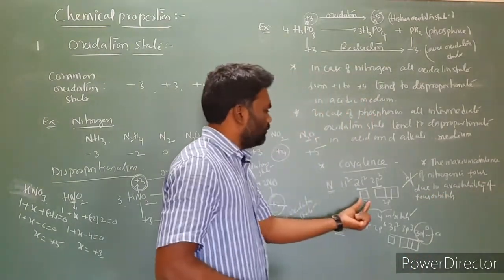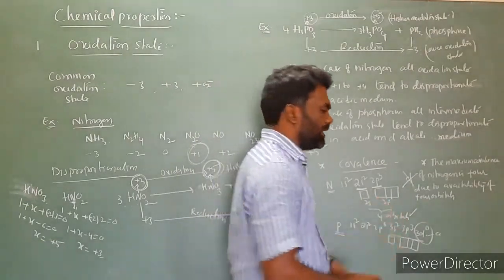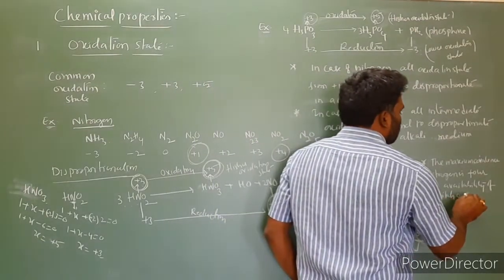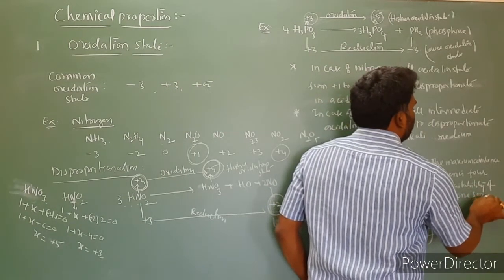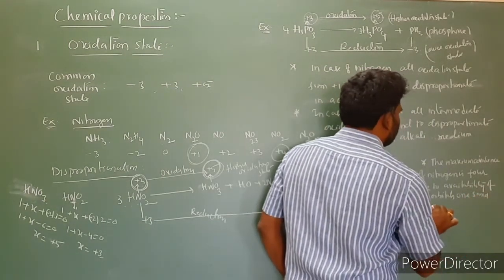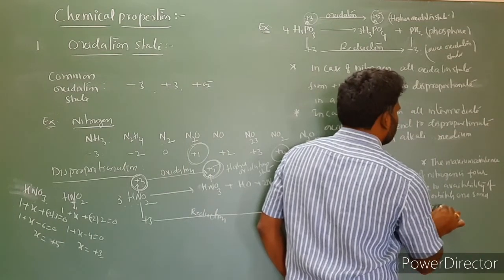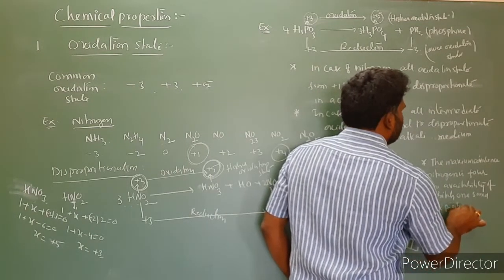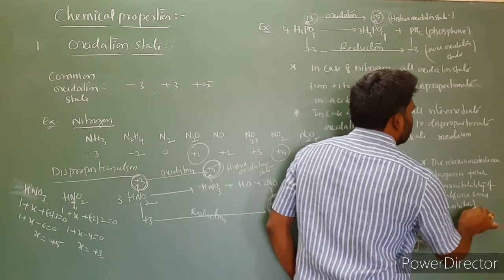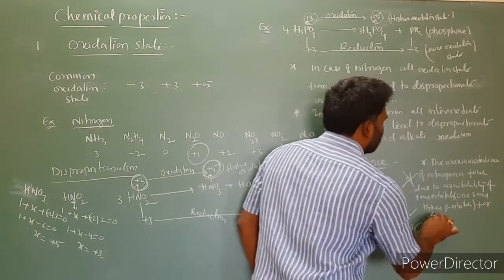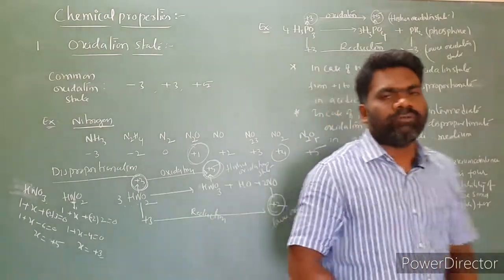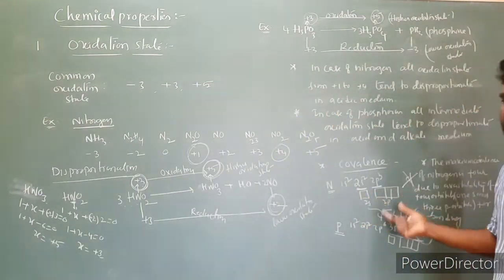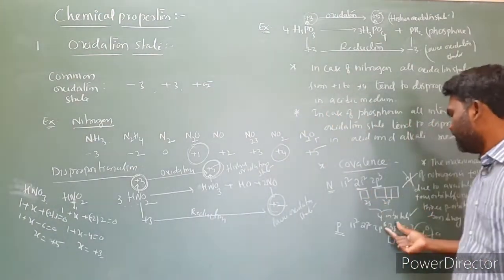What are they? One s orbital and 3 p orbitals for bonding. Only one s orbital and 3 p orbitals are available for bonding. As a result, the covalency is a maximum of 4.